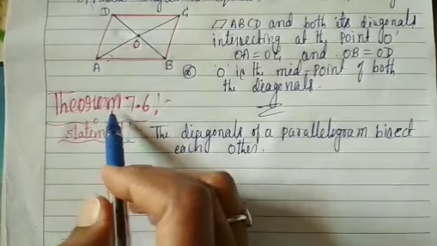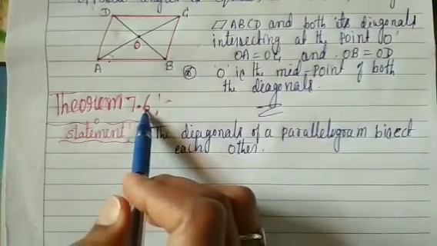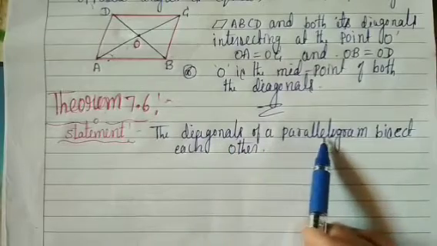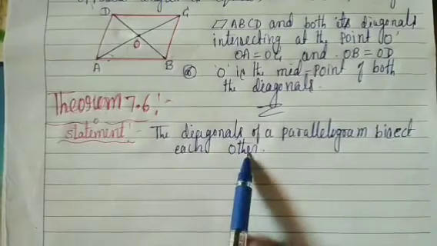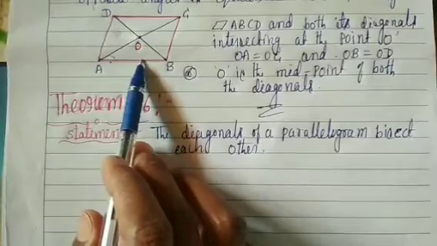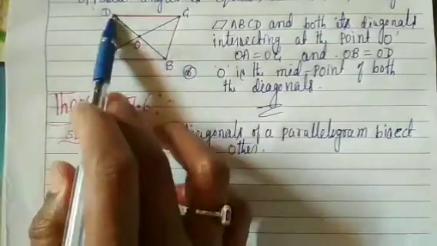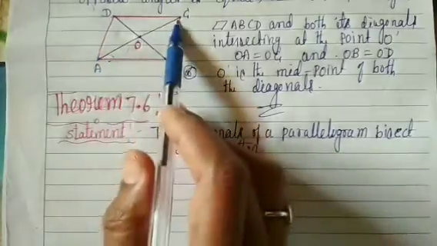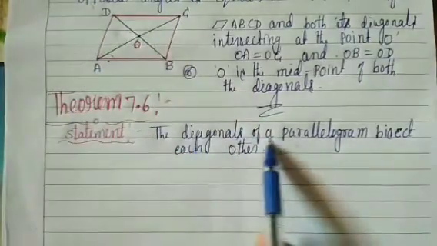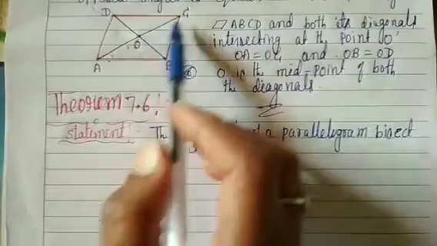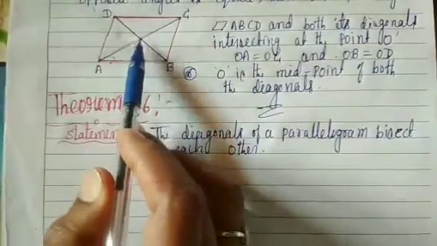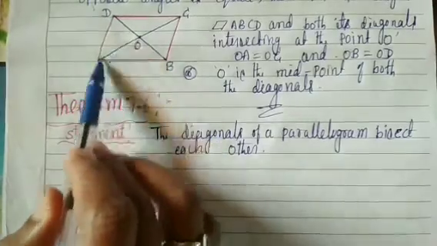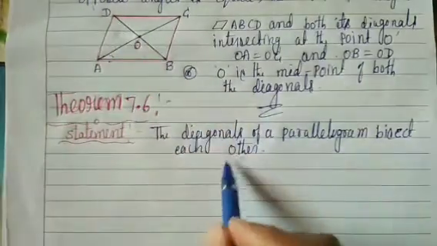Theorem 7.6. Statement: the diagonals of a parallelogram bisect each other. Look at this figure. ABCD is a parallelogram. Here the diagonals are AC and BD. The diagonals of a parallelogram intersect at the point O. Then these diagonals bisect each other.